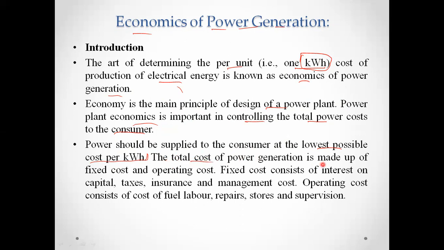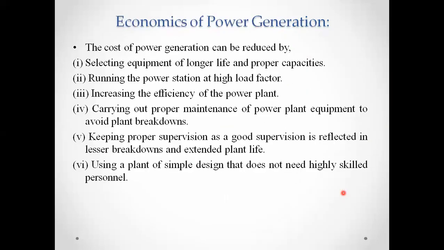And the total cost of the power generation is made up of fixed cost and operating cost. Fixed cost consists of the interest on capital, taxes, insurance and management cost. And operating cost consists of the cost of fuel, labor, repair, stores and supervision. So this part, about the fixed cost and operating cost, we have already studied.